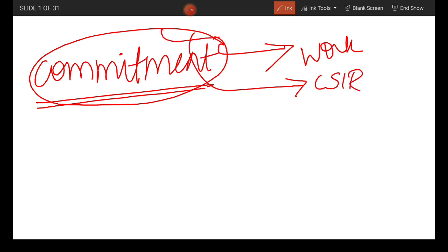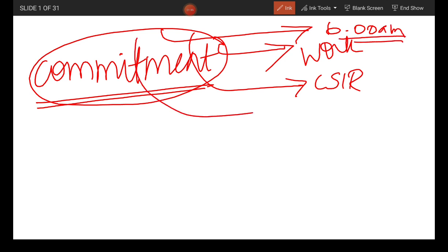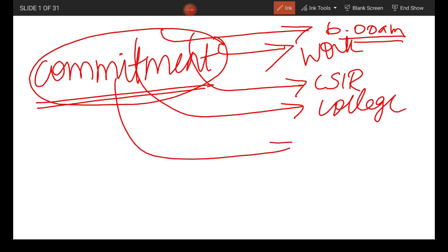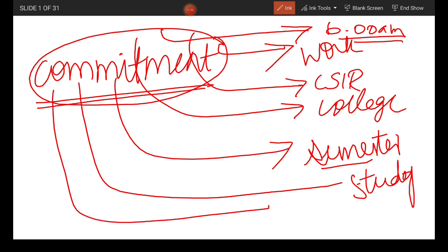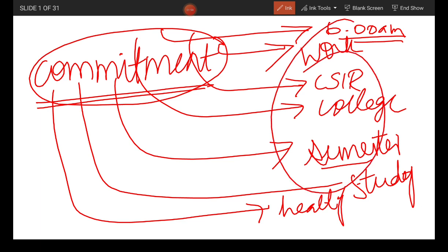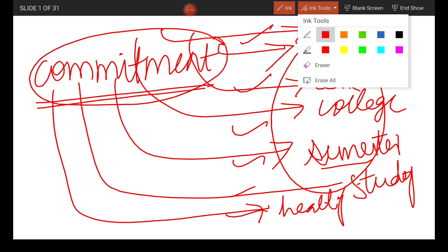We are committed to get up early, at 6 a.m. in the morning at least. We are committed to go to college daily. We are committed to write the semester exam well, and to write it well, we are committed to study. We are committed to keep ourselves healthy. These are commitments. Basic meaning, basic English term.